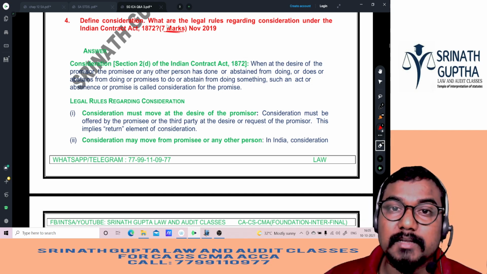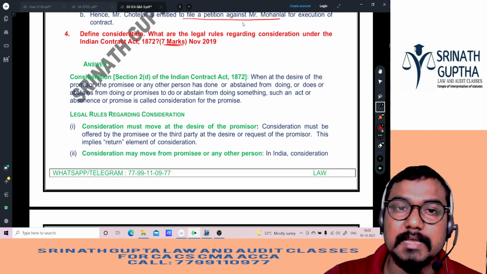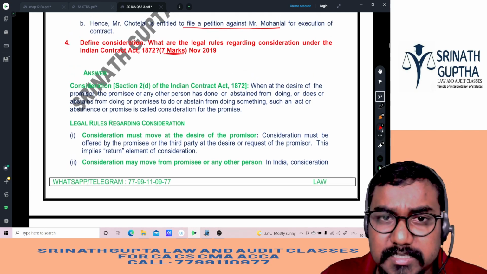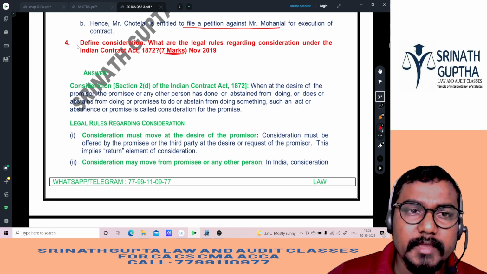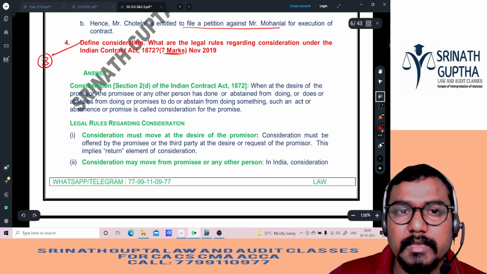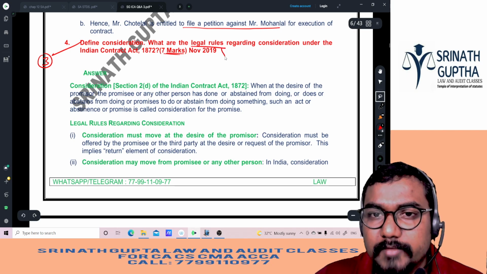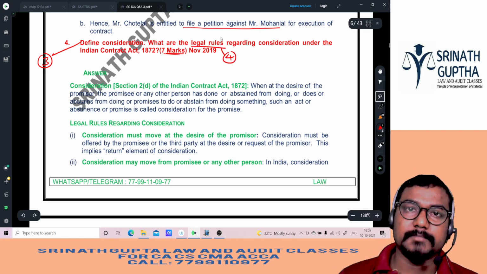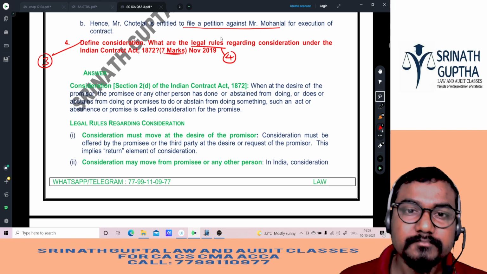So, fourth question. This question was asked for 7 marks, beta. What is consideration? What are the legal rules regarding consideration under the Indian Contract Act? He is asking for the definition of consideration and the features of consideration. If you write the definition, he will give you 3 marks. If you write the legal rules, he will give you 4 marks, beta. Clear? Remember, like this they will allocate marks in the exam.